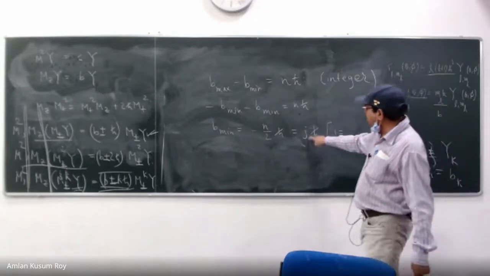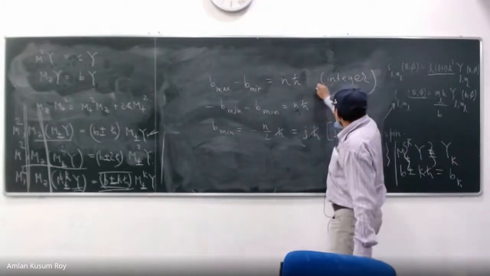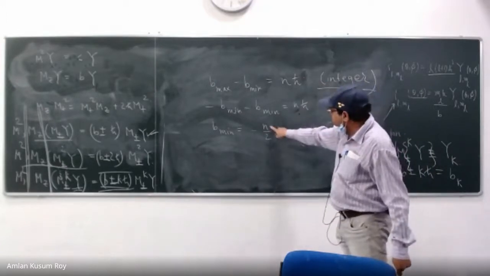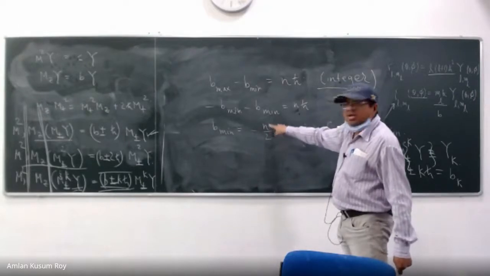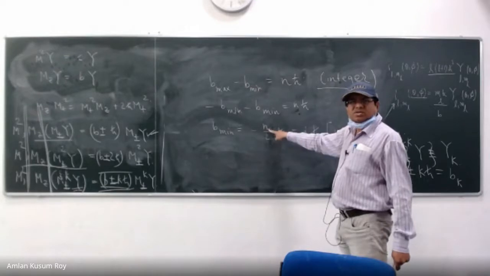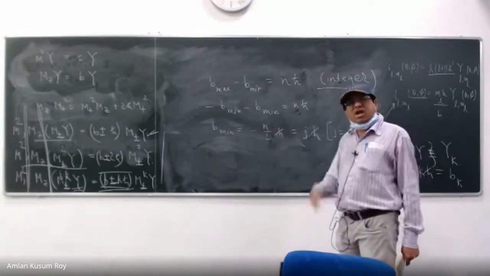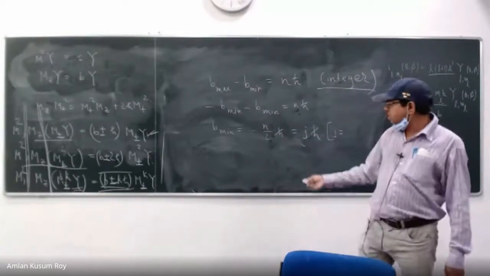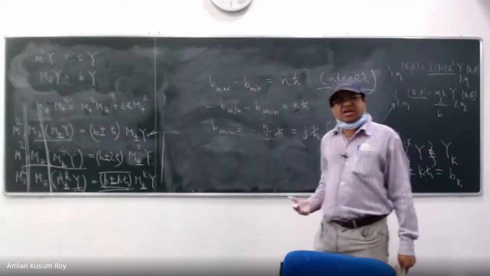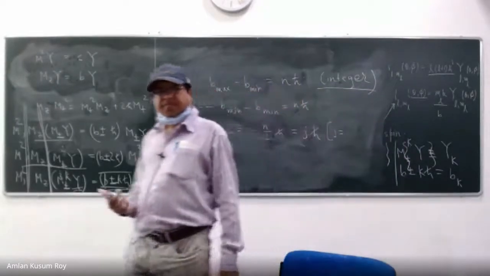Don't you see that if I have N, which I just wrote, N is equal to integer, right? That means what? This is half, this is 0, this is 1, this is 3 by 2, this is 2, so integral and half integral. B min is given by, this is the most critical understanding of this whole exercise.